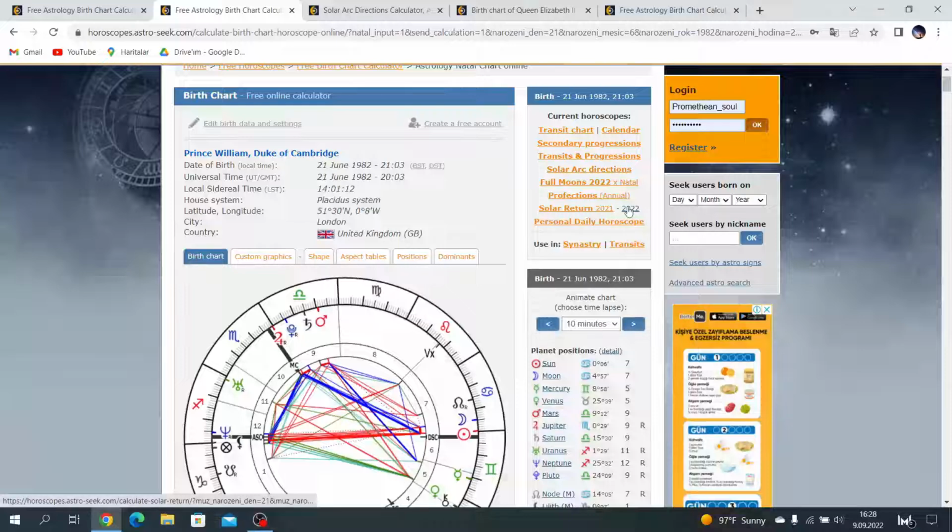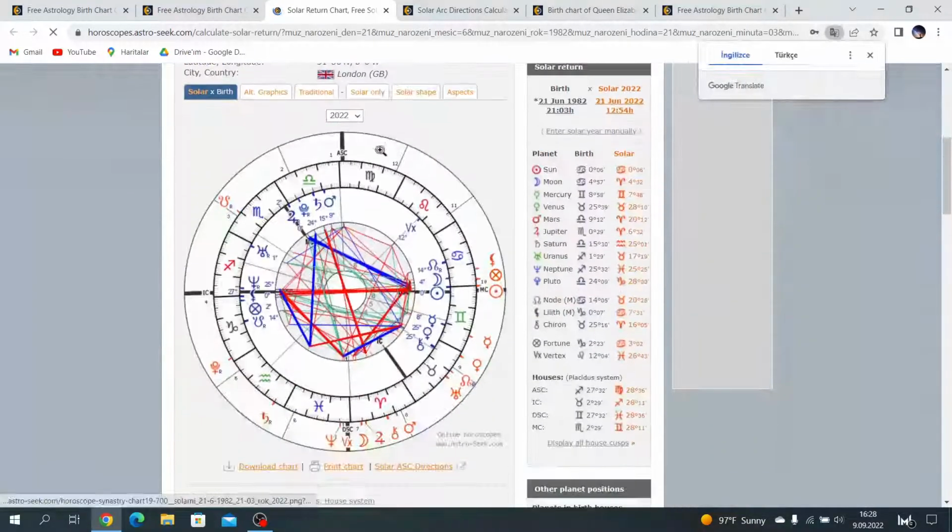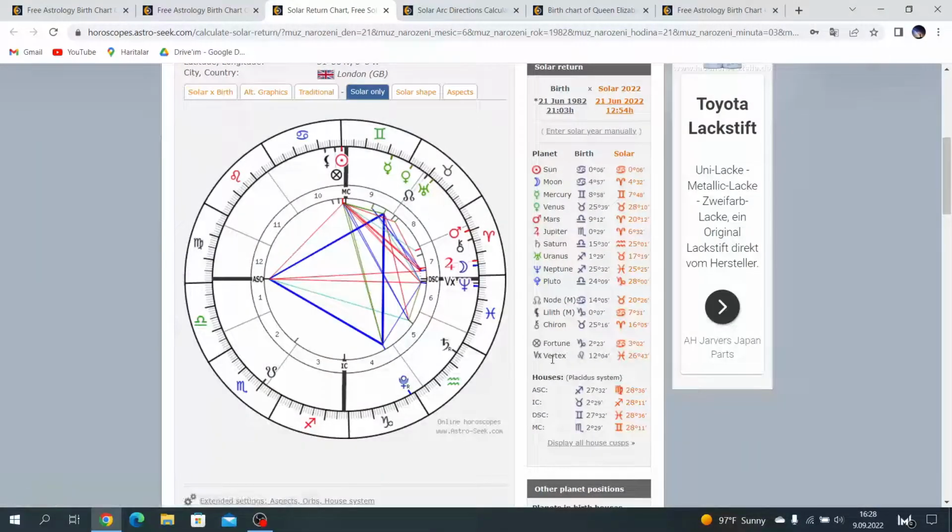Let's continue with the solar return chart. In his solar return chart, Sun nearly conjuncts MC, Sun in the 10th house. But when we see that, we can think this is about maybe he can be king. Actually, when I had Sun conjunct MC in my solar return chart, nothing happened about my career or anything.